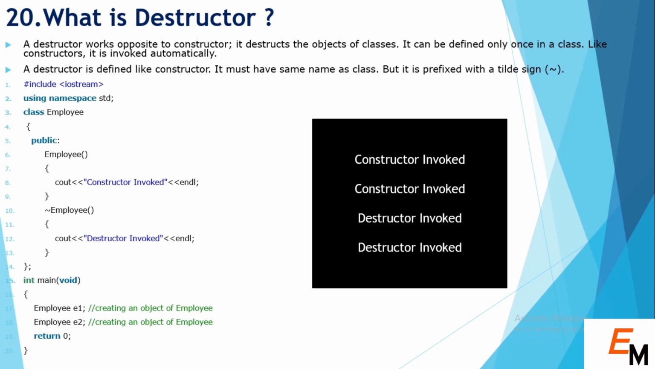As you see in the code, we created a class called employee. Inside the employee class we created a constructor, and after that we created a destructor with a tilde sign. Inside the main function we created two objects e1 and e2 of the employee class. So the first time the constructor is called, and again the second time the constructor is called. After that the destructor is called. A destructor is normally used to release the memory which is allocated to the object.